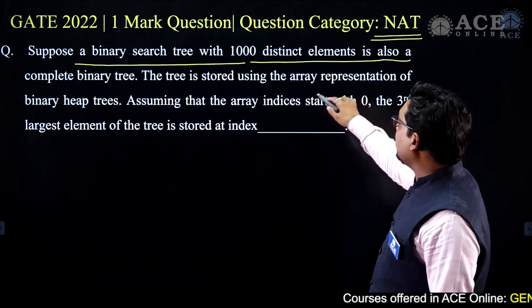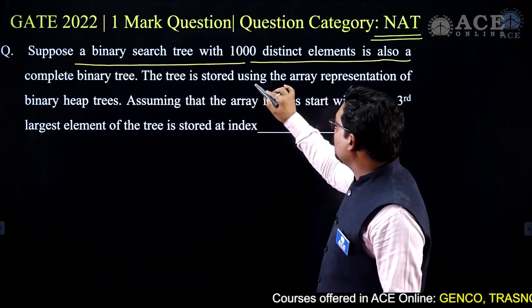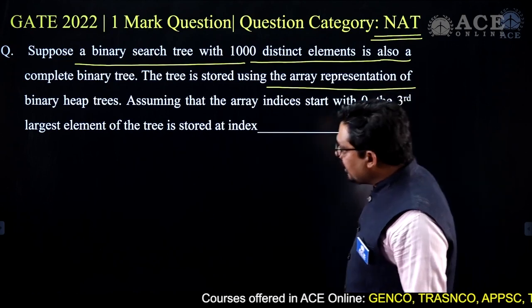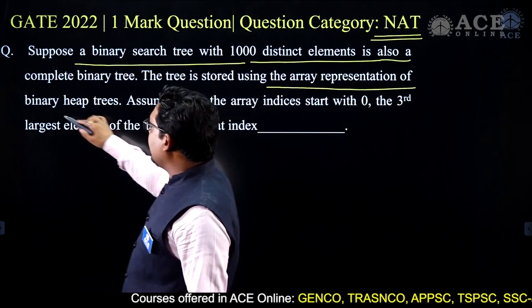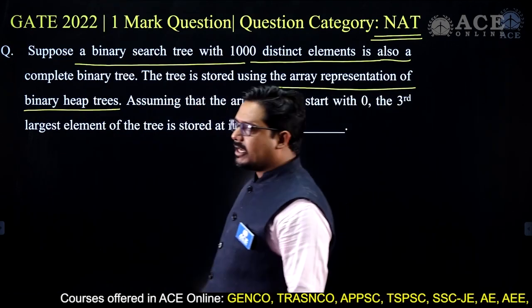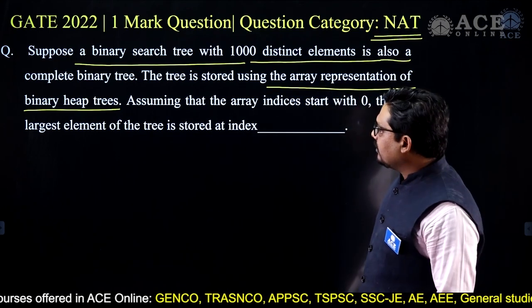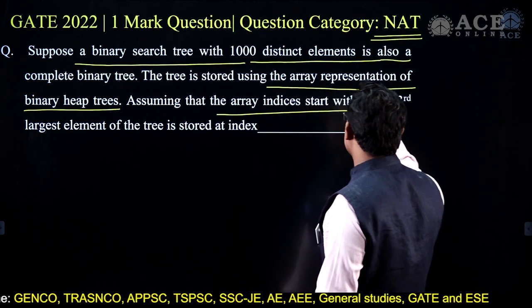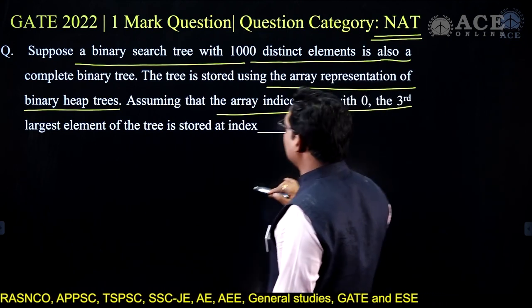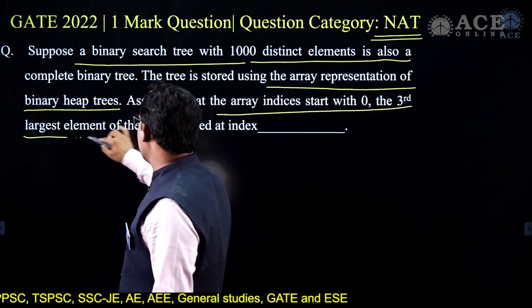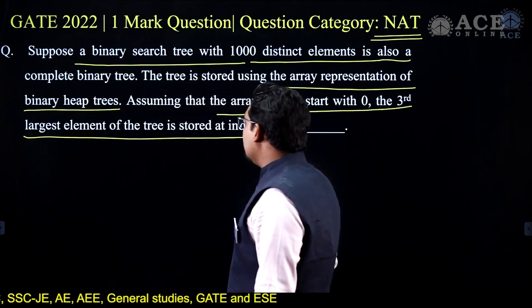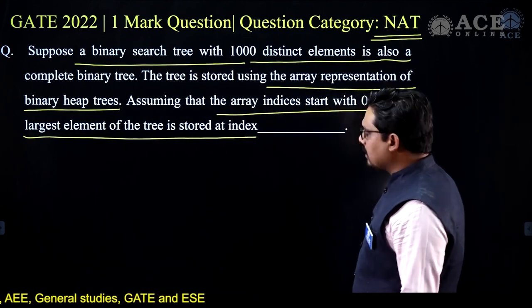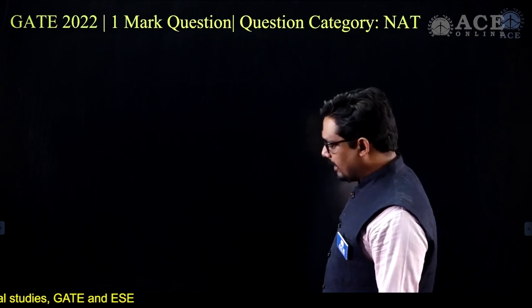The tree is stored using the array representation of binary heap trees. Assuming that the array indices start with 0, the third largest element of the tree is stored at which index?